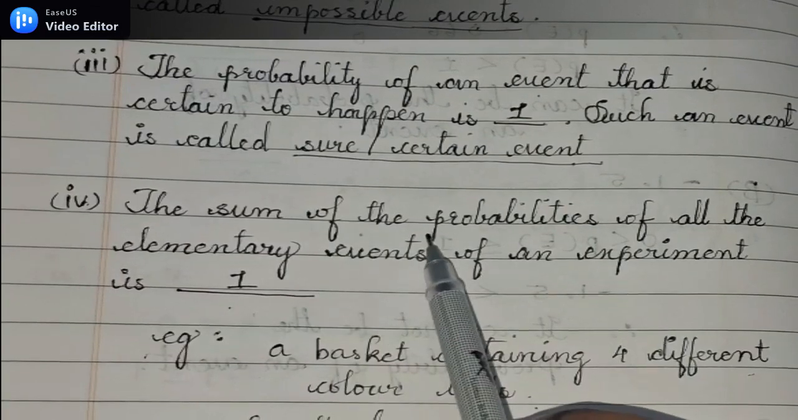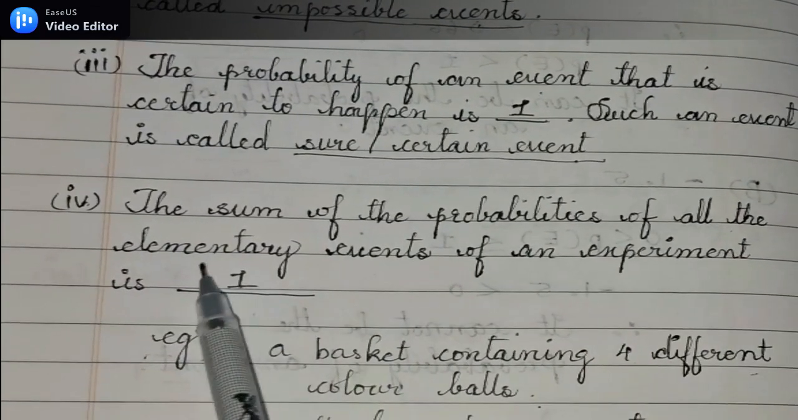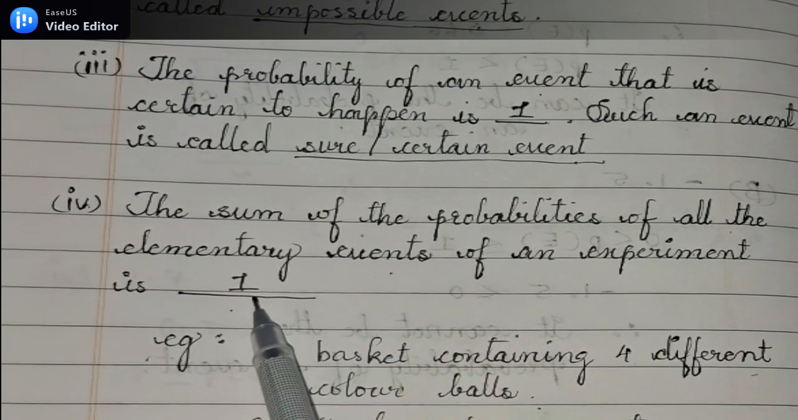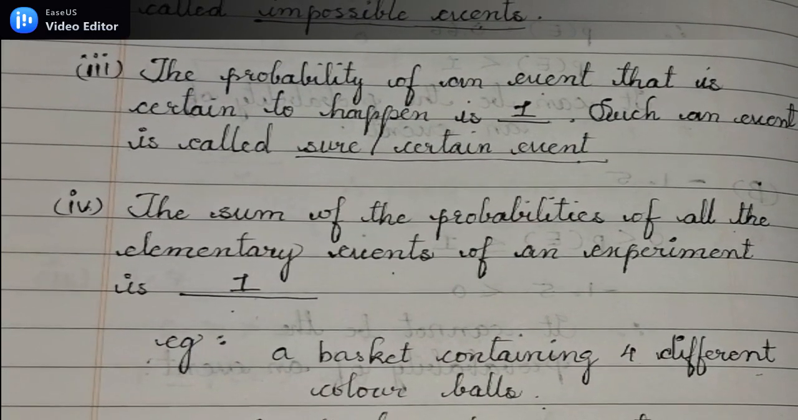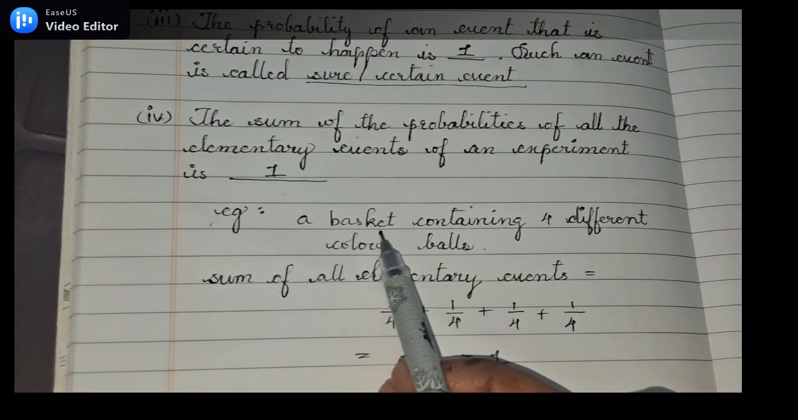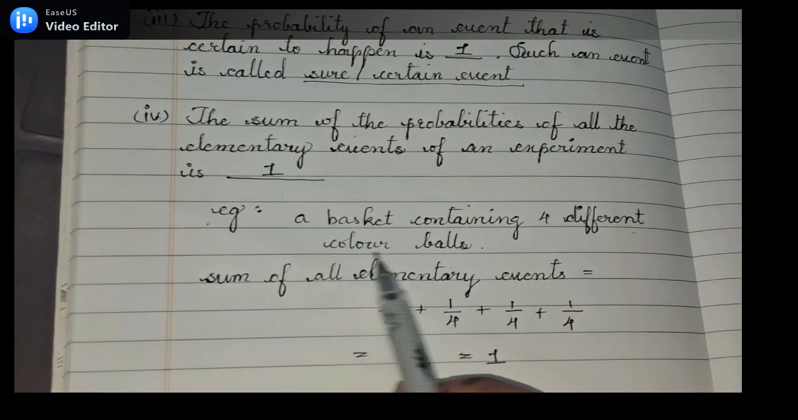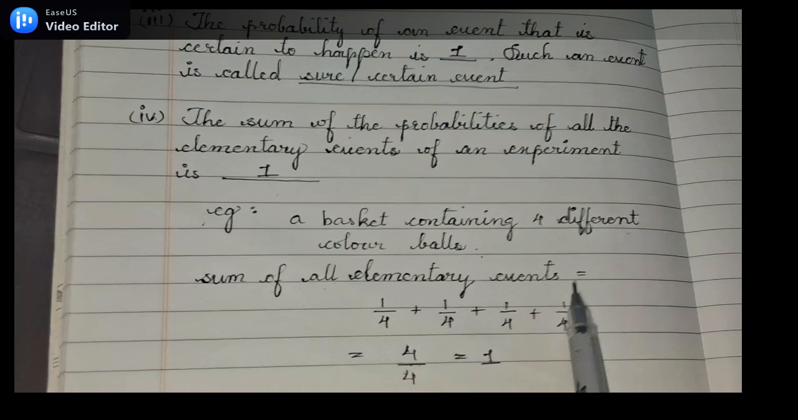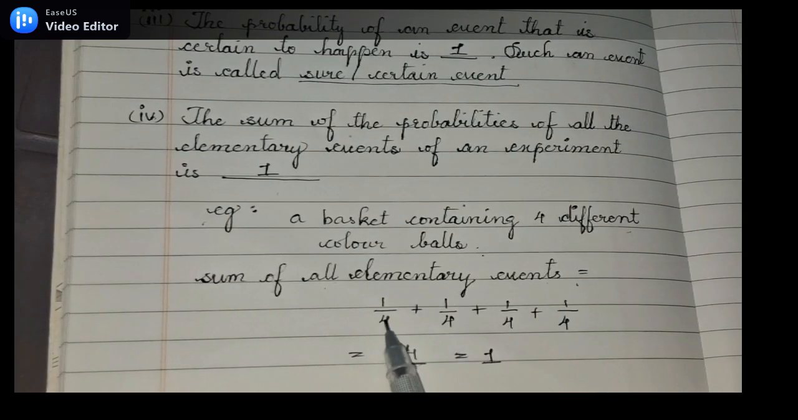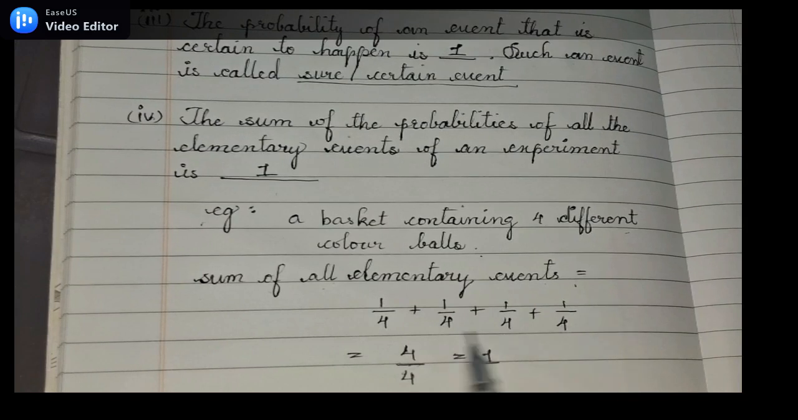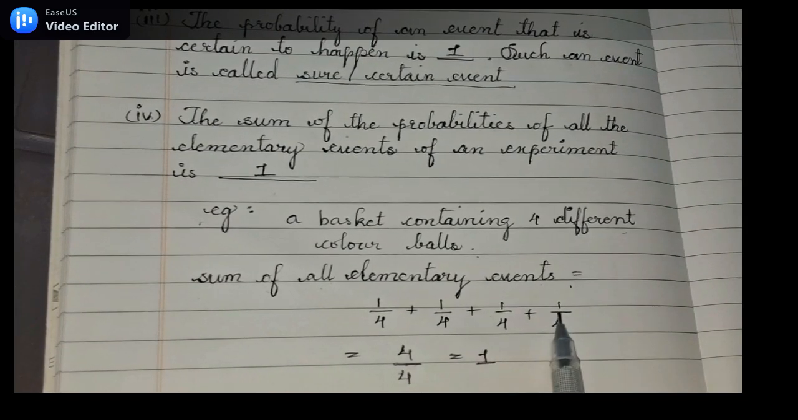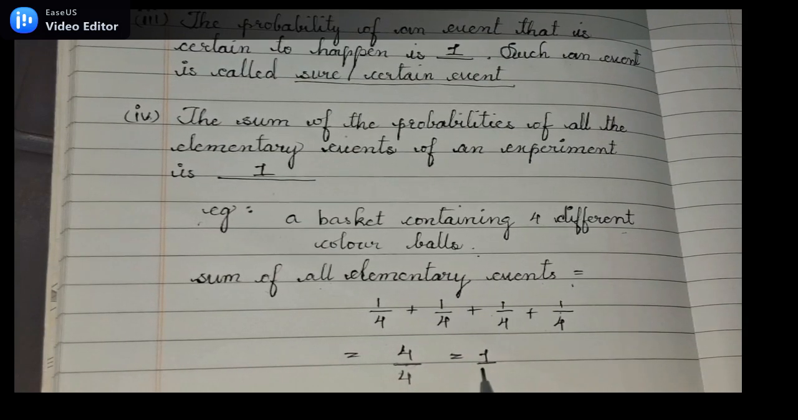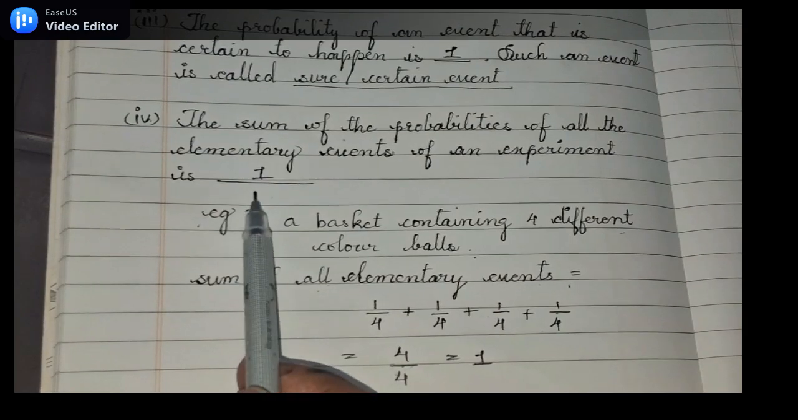The sum of the probabilities of all the elementary events of an experiment is equal to dash. To understand this question, let's look into an example. Let us consider a basket containing 4 different colors of balls. Now, the sum of all the elementary events is equal to the sum of favorable outcomes by all possible outcomes. The favorable outcome of each color will be 1 and the total possible outcome will be 4. Therefore, the sum of these will be 4 by 4, which is equal to 1.